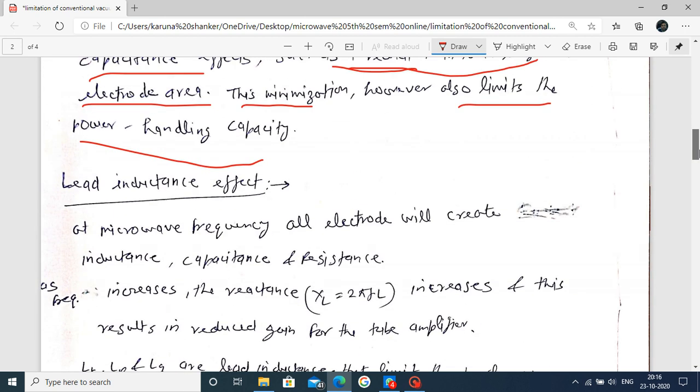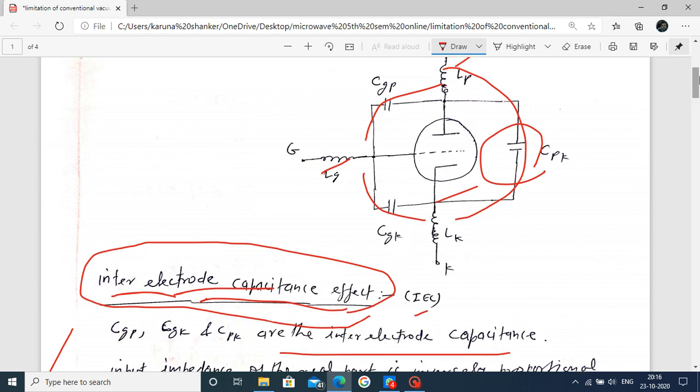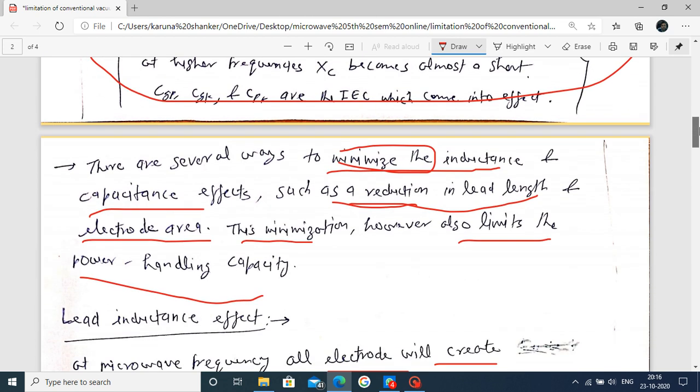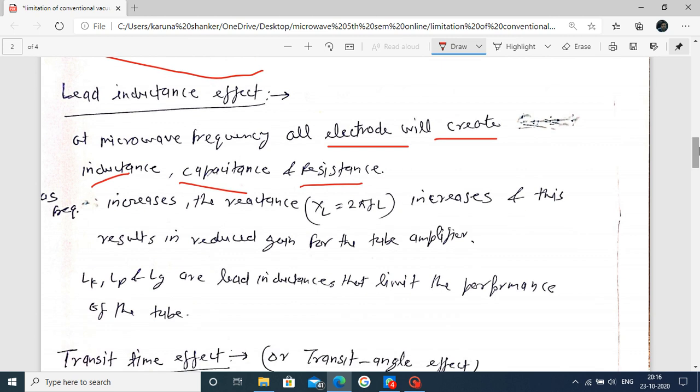Next one, the lead inductance effect. We have seen that at microwave frequency all electrodes create an inductance, a capacitance and a resistance, as already explained. The electrodes, such as the grid and cathode, create a capacitance. They also create an inductance, and due to the metal property there is a resistance. Due to the presence of these, the efficiency of your vacuum tube decreases. That's why we cannot use a vacuum tube.